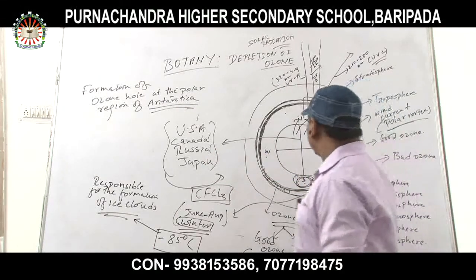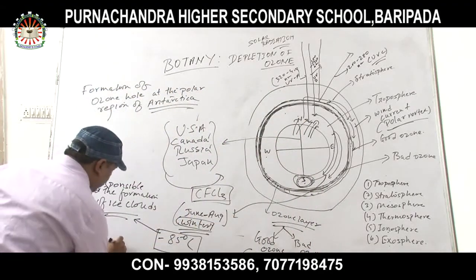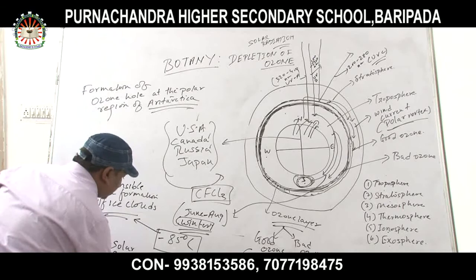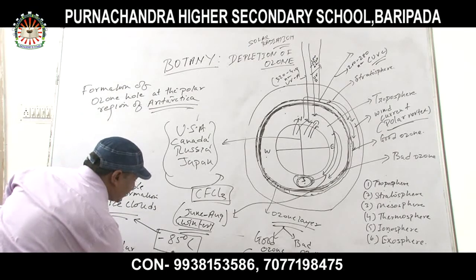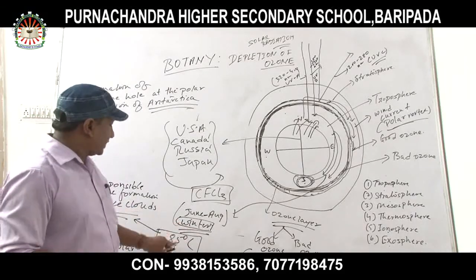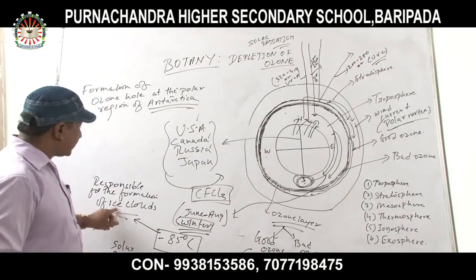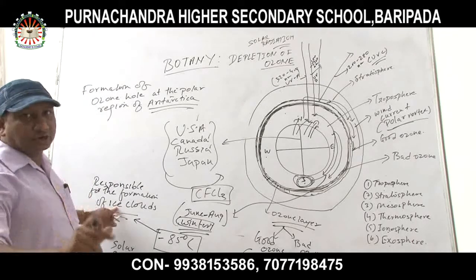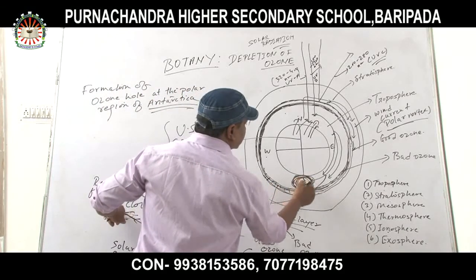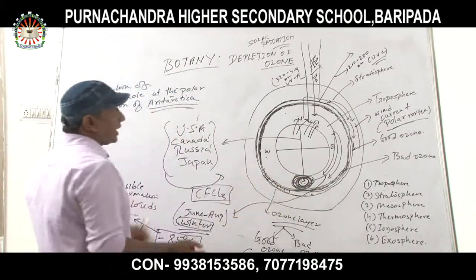Okay? Now, while the condensation is taking place, when will the condensation take place? When the solar radiation falls, during spring, when the temperature is increasing from the winter season, from minus 85 degrees Celsius. At that time the ice clouds will condense to form the ozone hole. Okay, this is called the ozone hole. Ozone hole is forming at which region? At the Antarctica region. Again I am explaining to you.